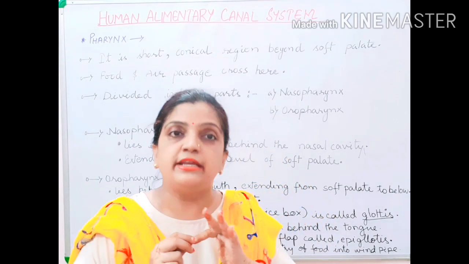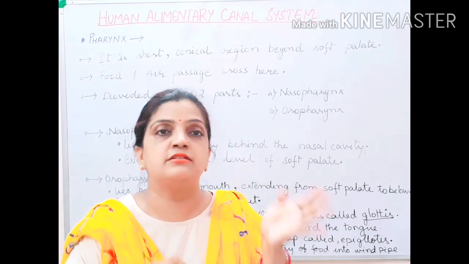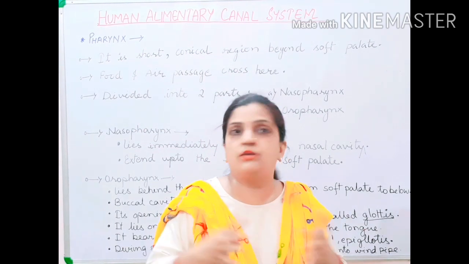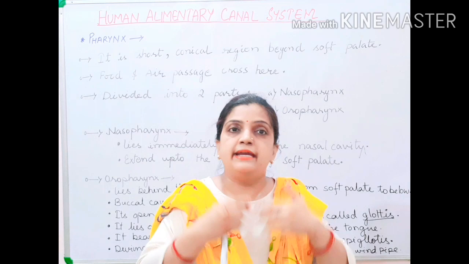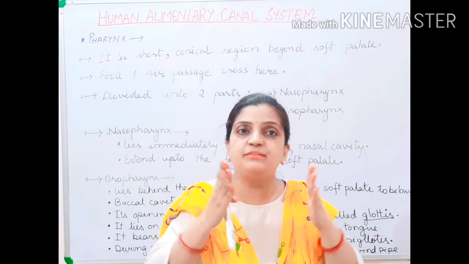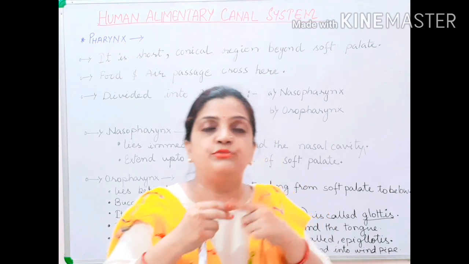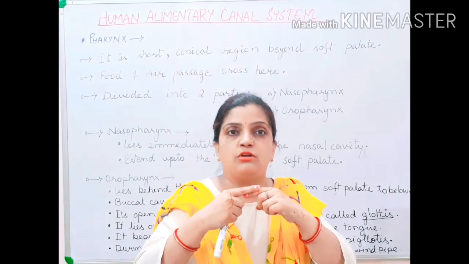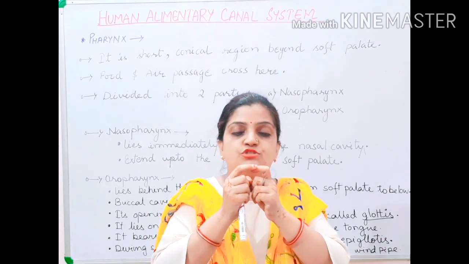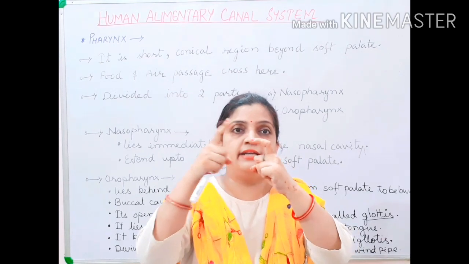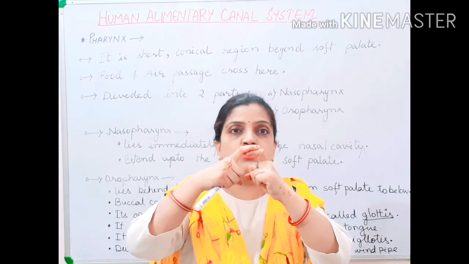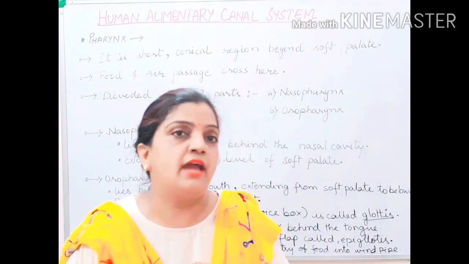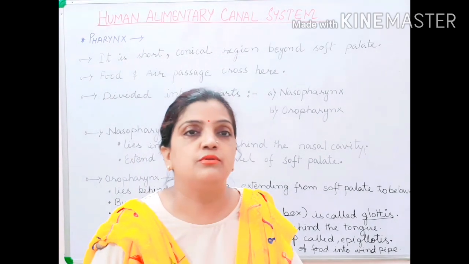Children, it becomes very dangerous when the food from the oropharynx enters into the windpipe. If it is not properly cured, then death can also take place. So internally, the body system has made a protection system, that as soon as the food, during swallowing, comes into that portion, the epiglottis fits over the glottis. It is a flap-like structure, it fits on the upper part of the glottis and the windpipe is blocked, and it prevents the entry of food into the windpipe.